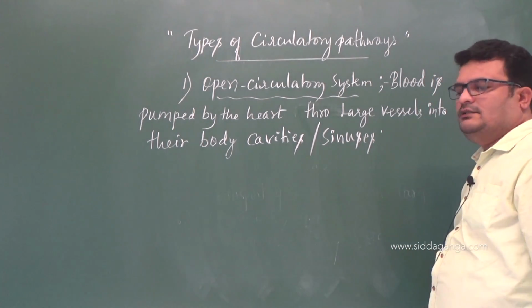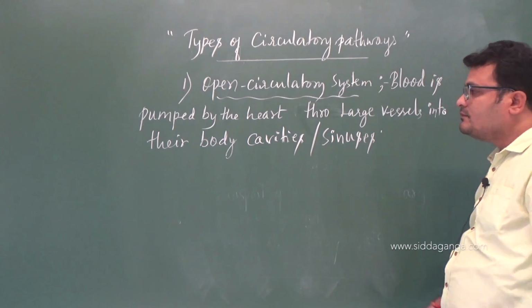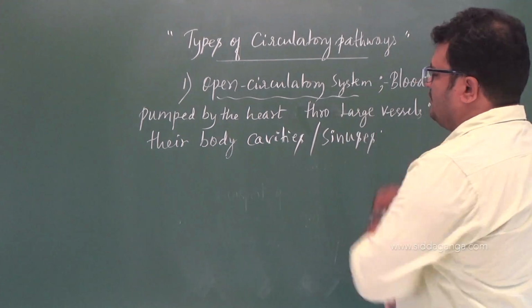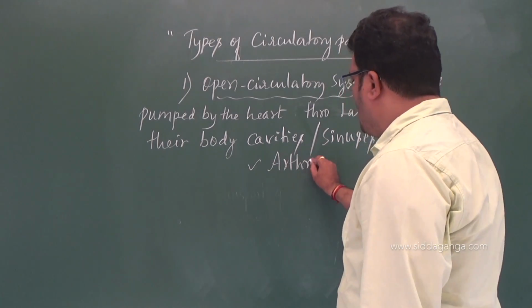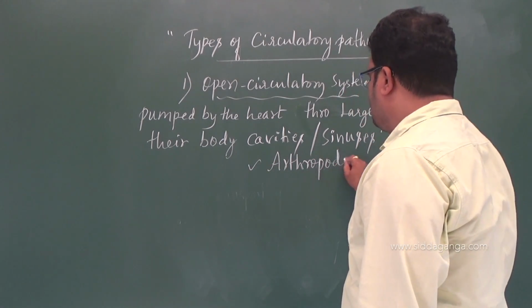We call them blood sinuses, where this type of system is seen in case of arthropods.